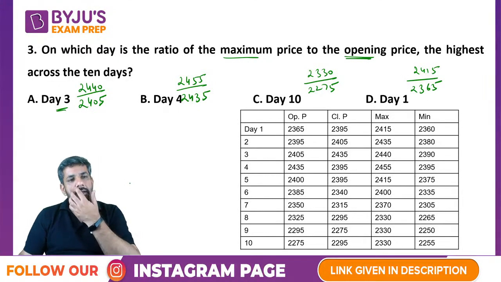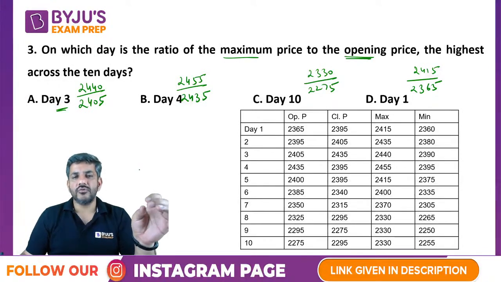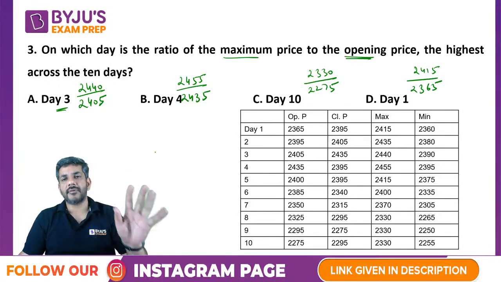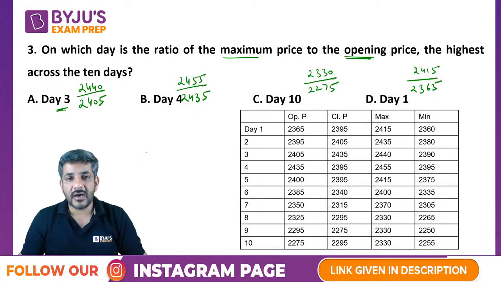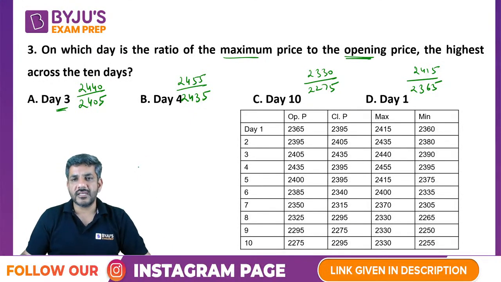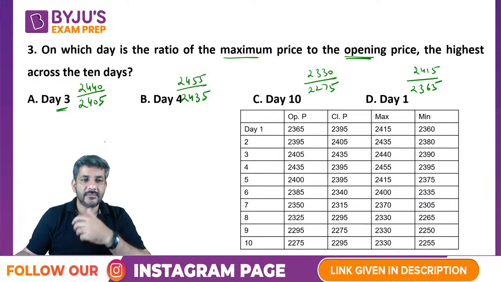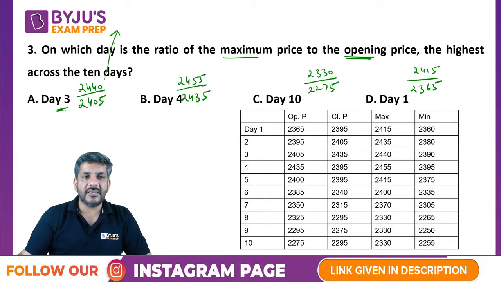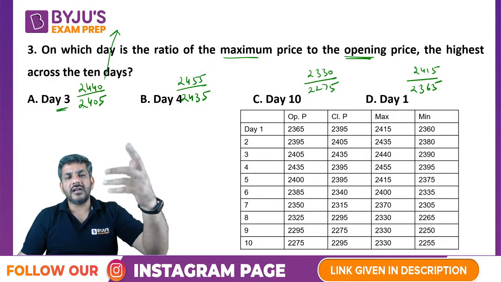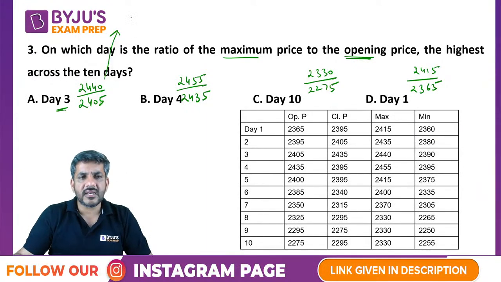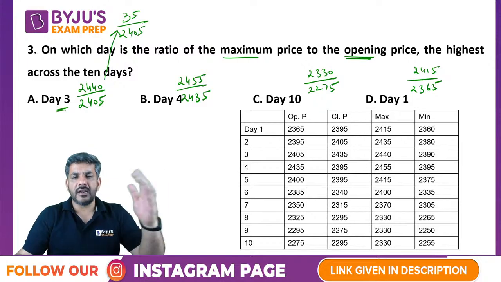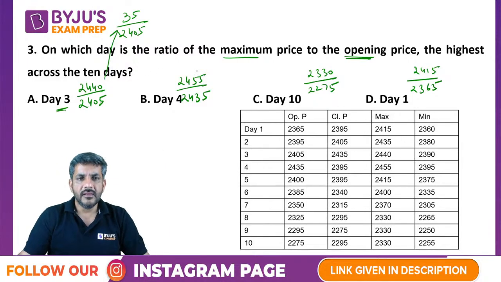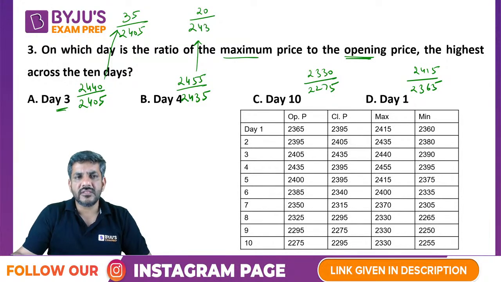The question is, which of these is giving you the maximum price to opening price ratio? When is this ratio highest? This is what the question is asking us. In the first scenario, take out the 100% first, so how much remains? 35. So it is like 35 by 2405, I mean 100% plus this. Similarly, it is 100% plus 20 by 2435.